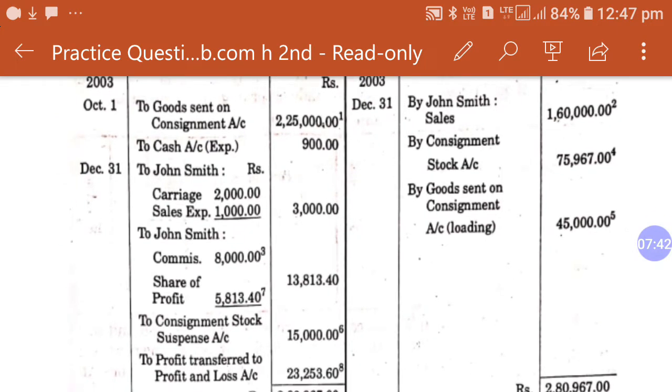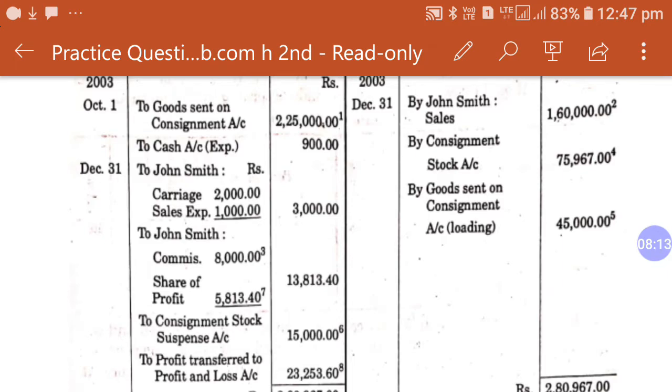Now what is the loading included in the closing stock? Again there is a very simple way of calculation: closing stock according to IP and closing stock according to CP. Closing stock according to IP is 75,967, while closing stock according to CP is only 60,967. So the difference figure is 15,000. This is the consignment stock suspense account.